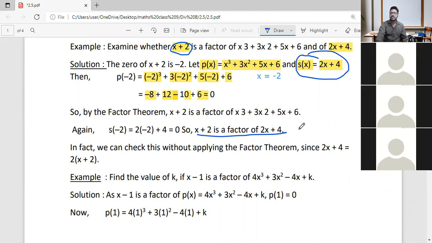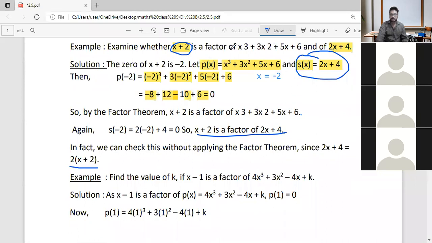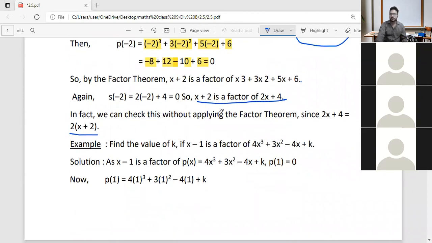And we can check this without applying the factor theorem. How can you split 2x plus 4? We can write it as 2 into x plus 2. Okay. Are you clear with this example? Am I clear to you? Yes, sir. If you are facing any doubts or difficulty, you can ask me, okay? So can I move to our next example? Yes, sir.